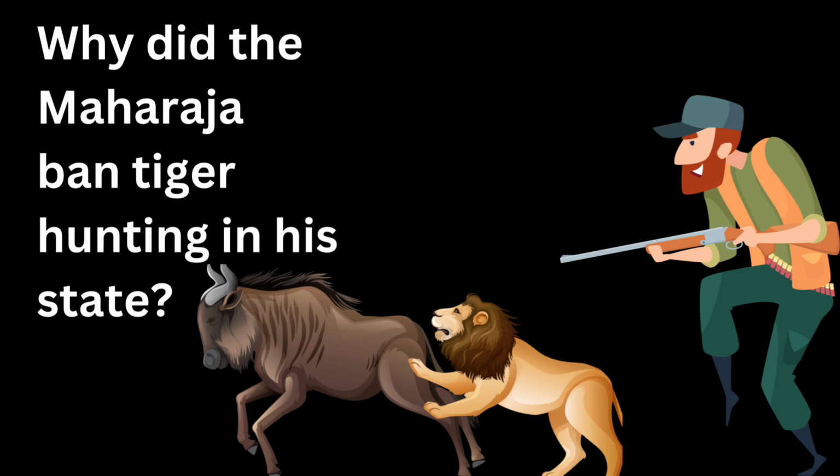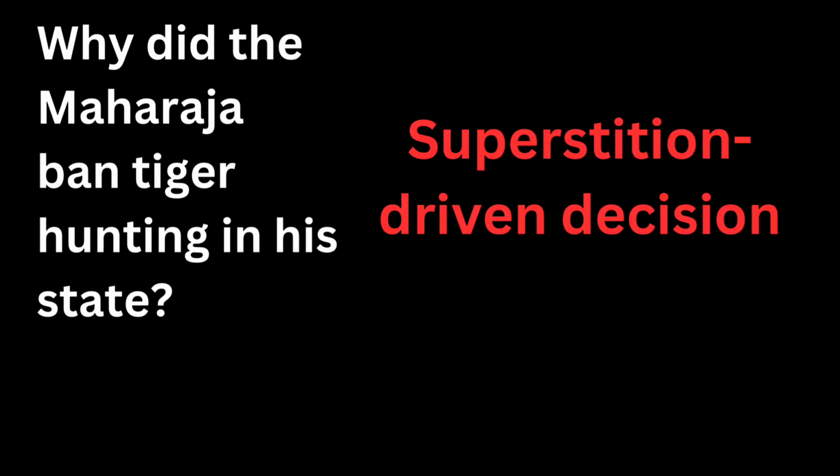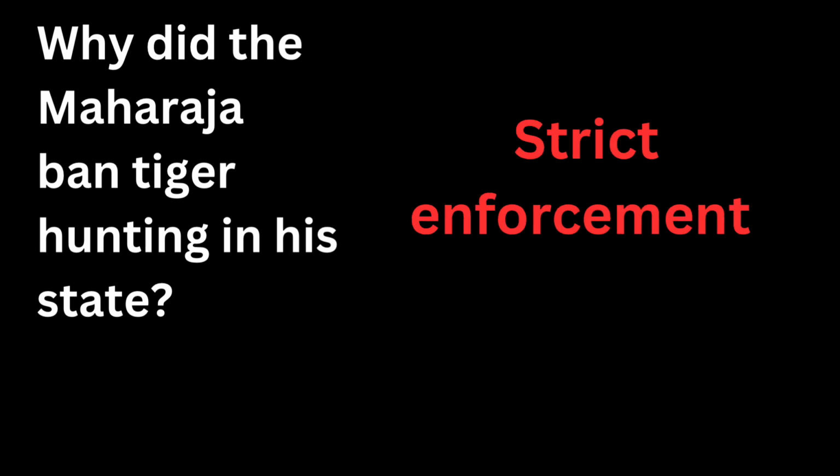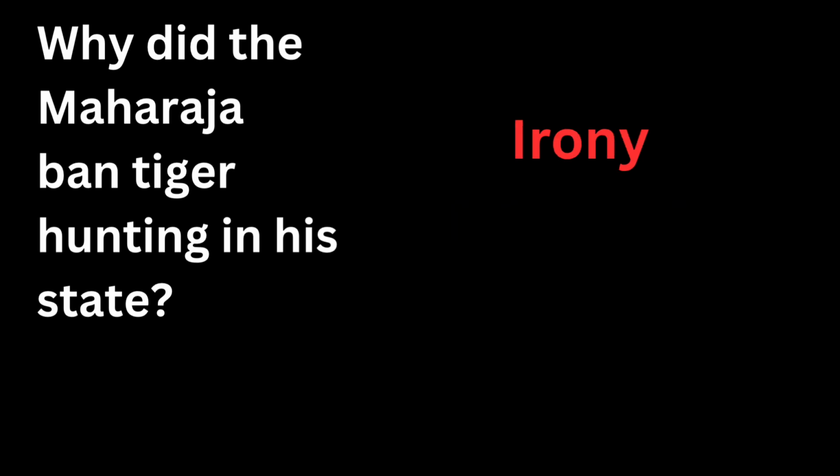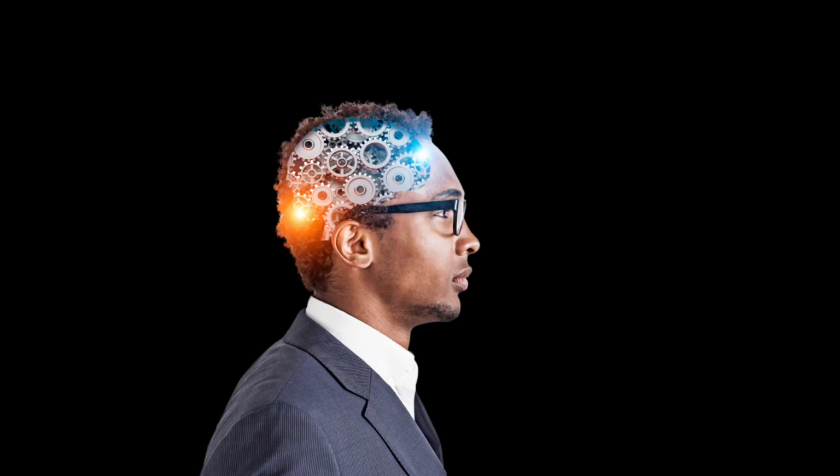For this question, start with the superstition driven decision, which is he feared that if others hunted tigers, there wouldn't be enough for him to kill. Then bring about the strict enforcement. Anyone caught hunting a tiger would lose their property and job. Then the irony. Despite all his efforts, a mere toy tiger became his doom. When fear drives decisions, logic flies out of the window.